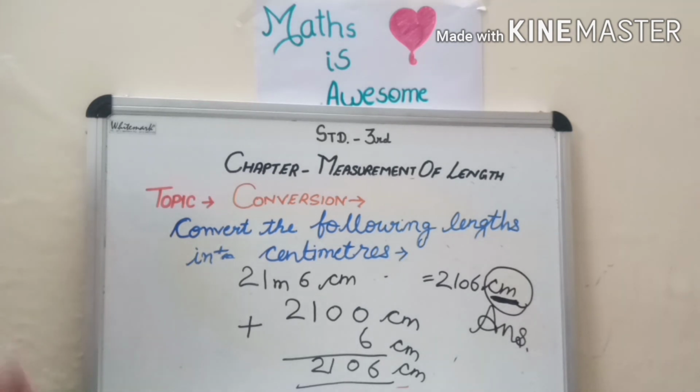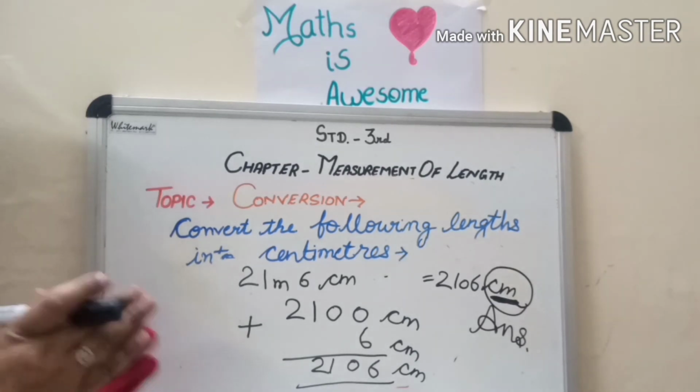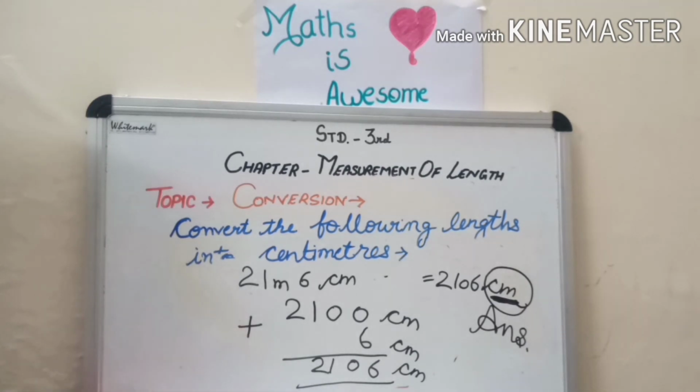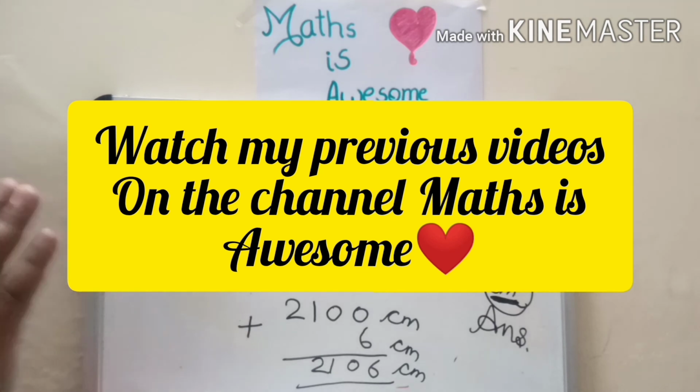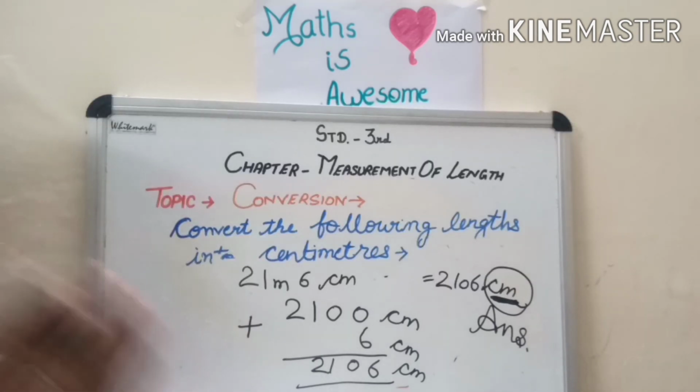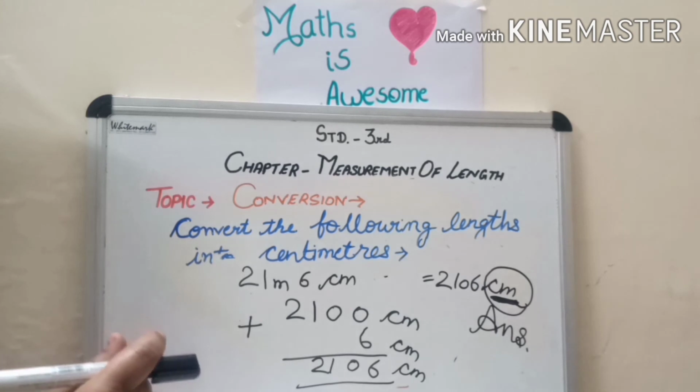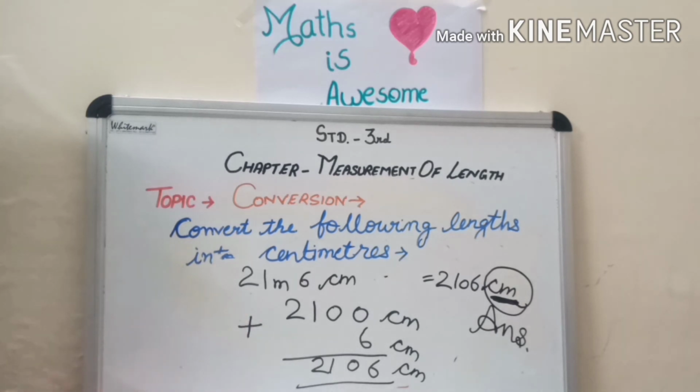And children, please practice the questions, and don't forget to see the previous videos also, because all the chapters, all the topics are interrelated. Children, don't miss any video. See all the videos serial-wise. Okay, first, second, third, like this.